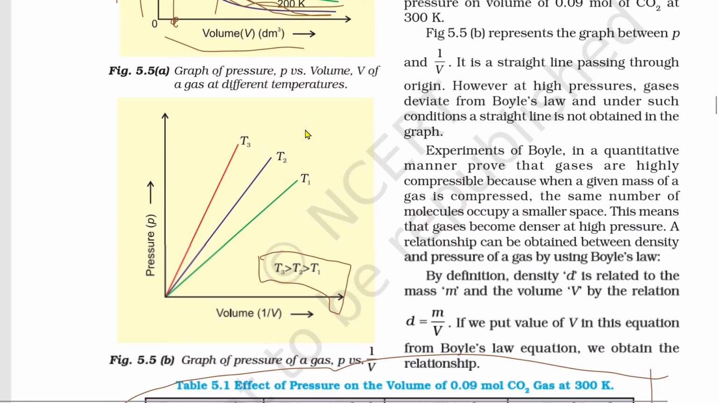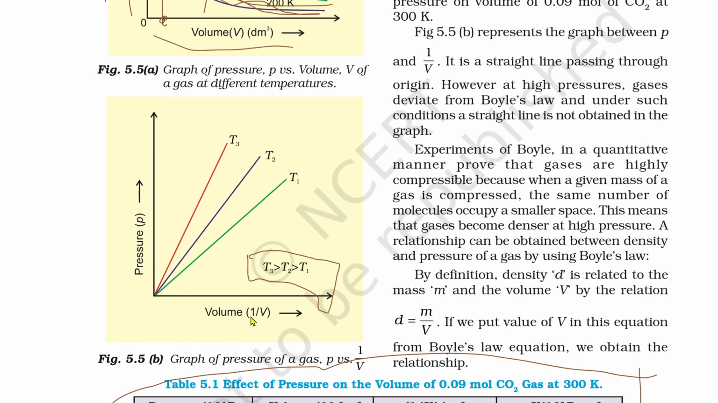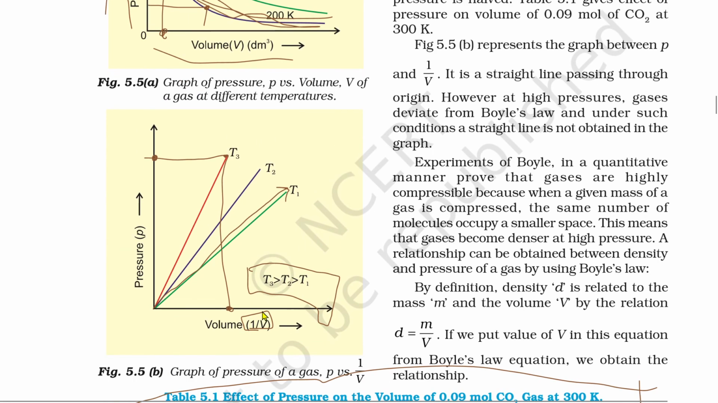Look at this. 1 by V. When we keep volume in the denominator, then it will become 1 by V. Now when it becomes 1 by V, then you will get a straight line that every one of you can easily understand, I believe. If you can't, I don't think you are studying in a higher class. Anyway, I will explain to you.